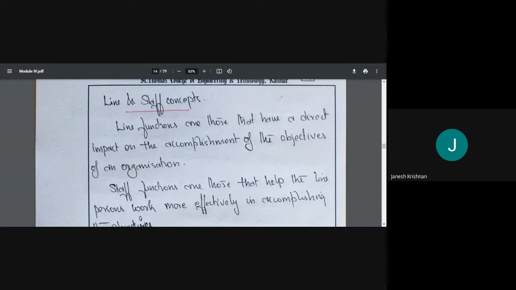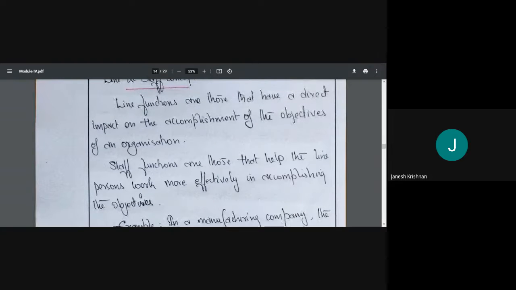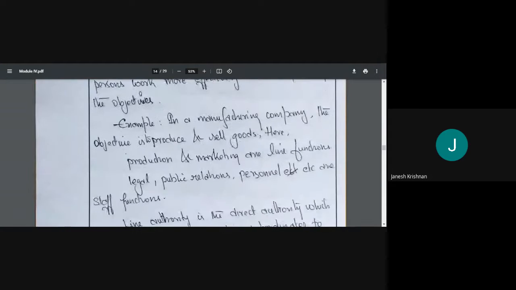Staff functions are those that help the line persons work effectively in accomplishing the objective. Whatever the line function, if a person working in line does it, it will directly affect the objective. Whether we accomplish our objective or not will be directly affected by line function. But what is staff function? Staff functions are those that help the line functions work more effectively in accomplishing the objectives. We can understand better by an example.